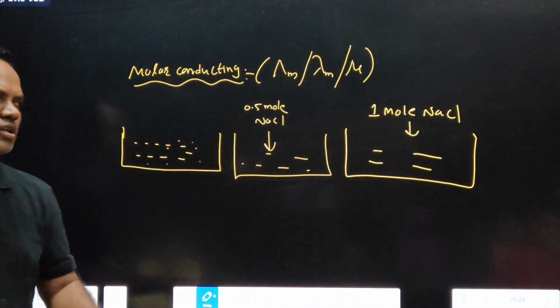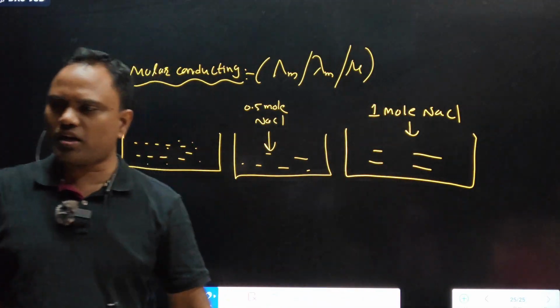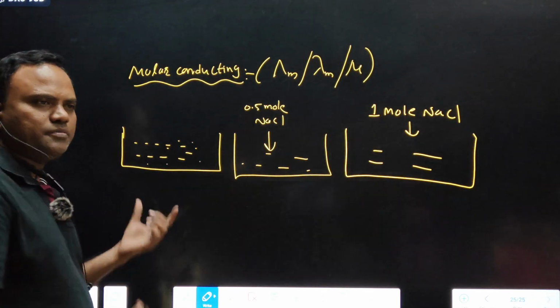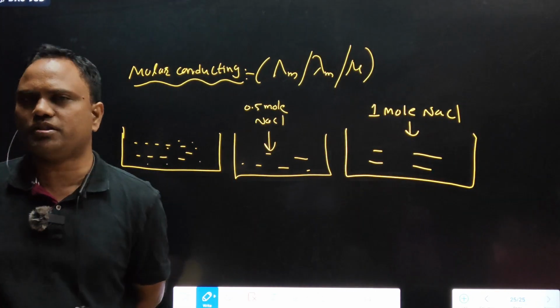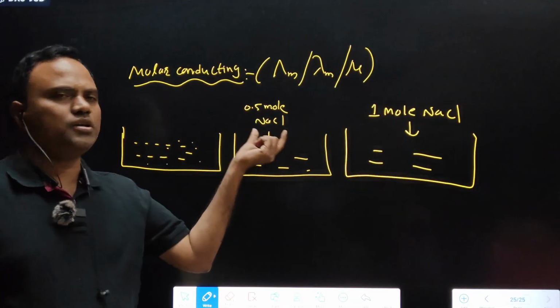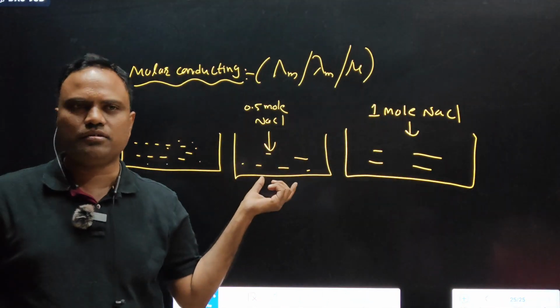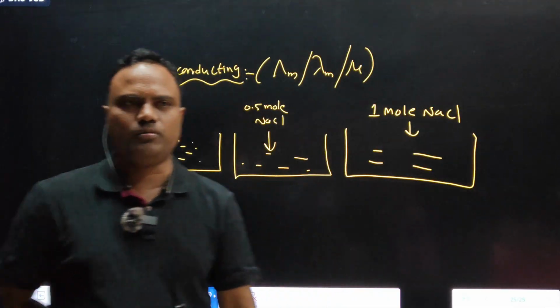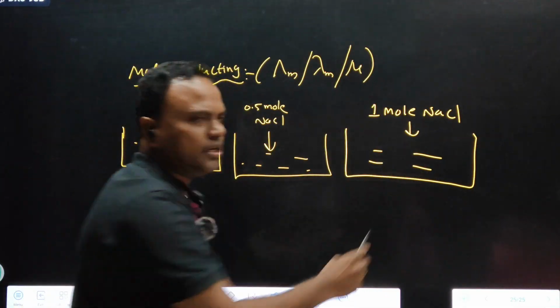In these two cases, is conductance present or not? In this case, no conductance because this is deionized water. How many moles of electrolyte did you add here? 0.5. Here, 1 mole. This solution also has conductance.